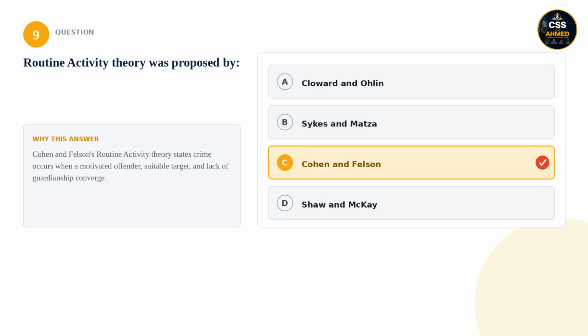9. Routine activity theory was proposed by: is it Cloward and Ohlin, Sykes and Matza, Cohen and Felson, or Shaw and McKay? The correct answer is Cohen and Felson. Cohen and Felson's routine activity theory states crime occurs when a motivated offender, suitable target, and lack of guardianship converge.